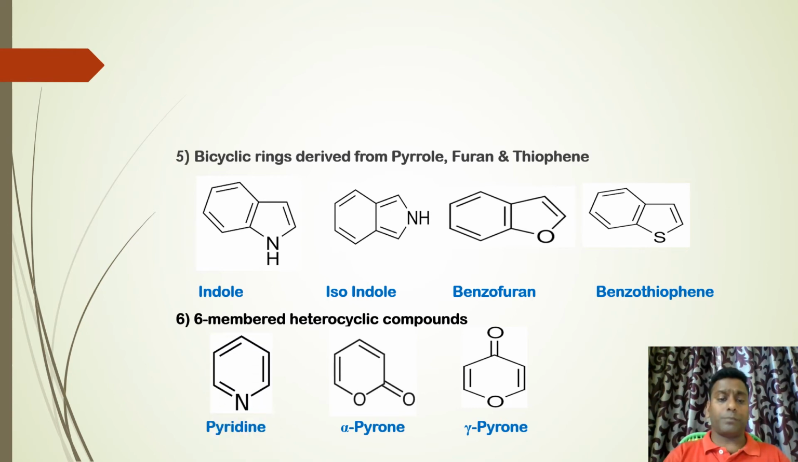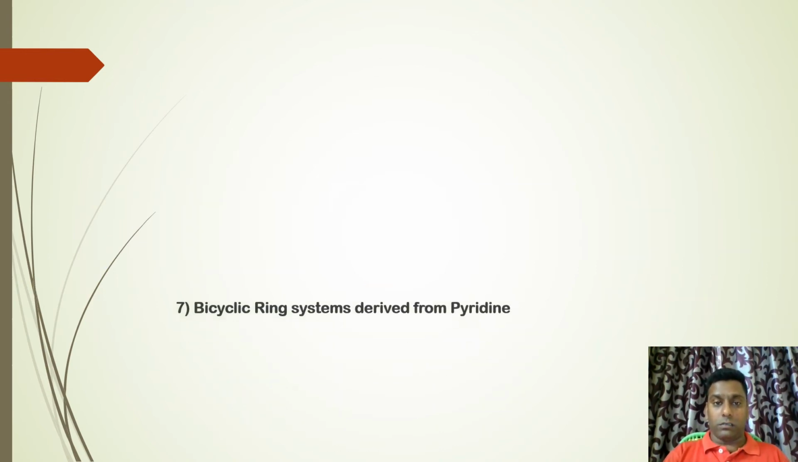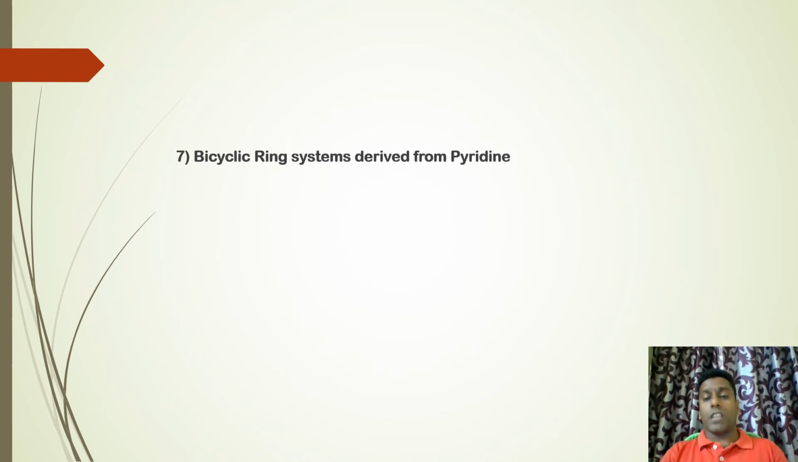Then what is pyridine? A very important heterocyclic compound, which is part of many drugs, natural as well as synthetic. Pyridine is a 6-membered heterocyclic compound with 1 nitrogen atom. Next, bicyclic ring systems derived from pyridine. Previously we have seen bicyclics derived from furan, thiophene, and pyrrole. Similarly, here we have bicyclic ring systems derived from pyridine. It means pyridine forms a part of the ring, and the other ring can be of any kind.